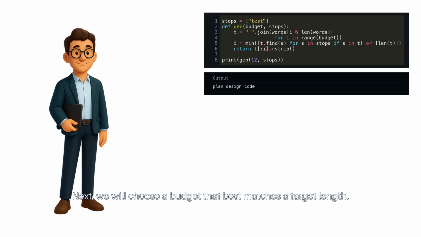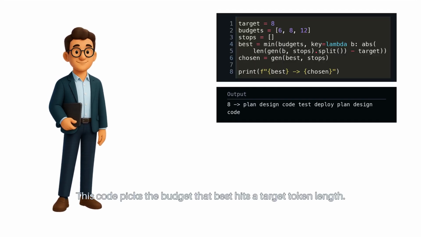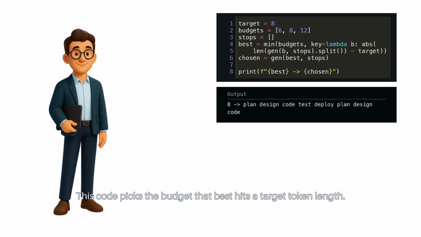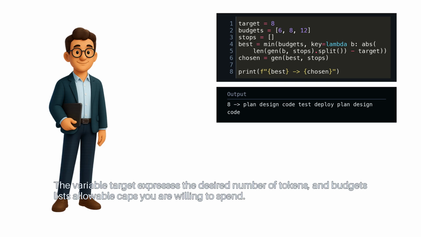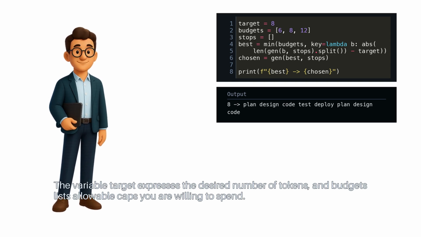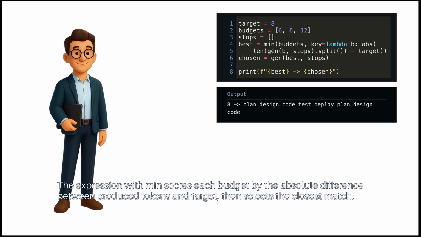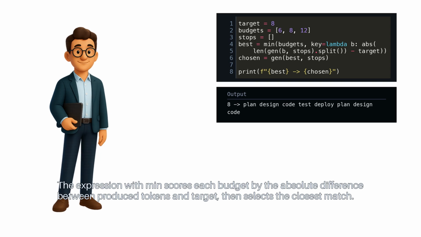Next, we'll choose a budget that best matches a target length. This code picks the budget that best hits a target token length. The variable target expresses the desired number of tokens, and budgets lists allowable caps you are willing to spend. The expression with min scores each budget by the absolute difference between produced tokens and target, then selects the closest match.